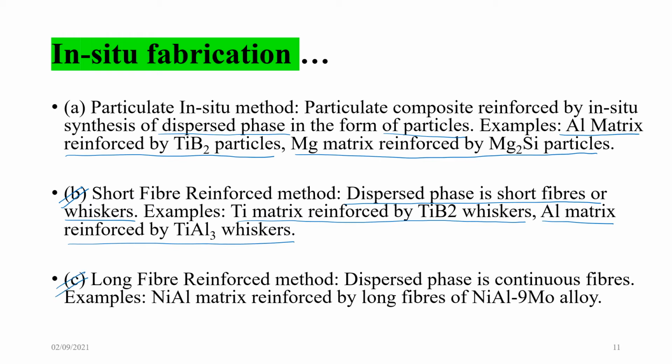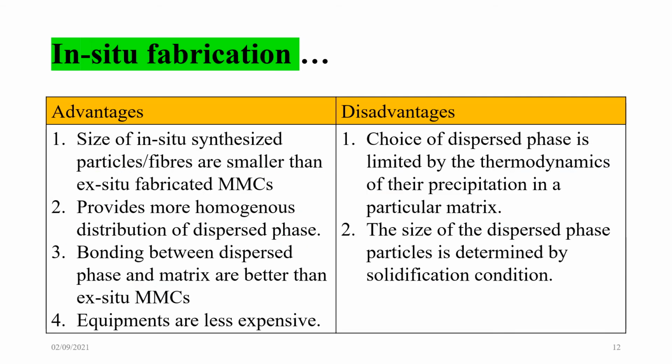In case of long fiber reinforced method, dispersed phase is continuous fibers. Example: nickel aluminium matrix reinforced by long fibers of nickel aluminium molybdenum alloy. See, there are similarities: nickel aluminium, as I have been repeating in most of the lectures.